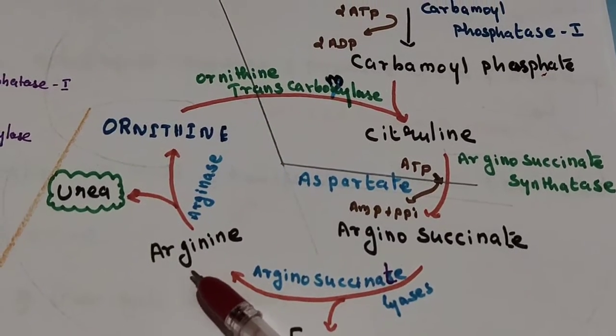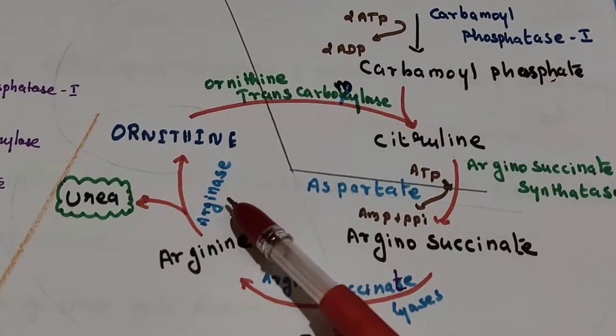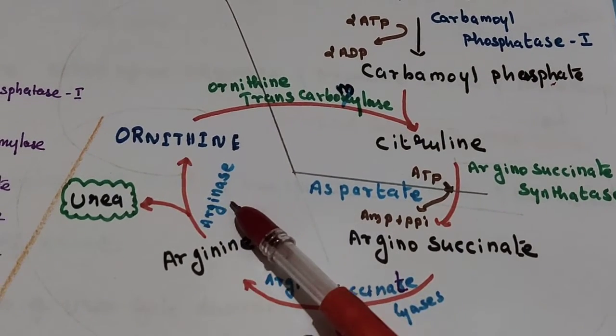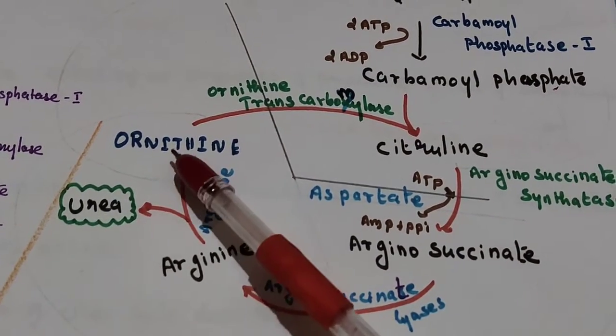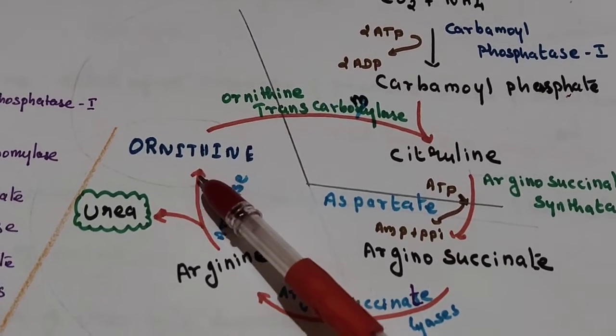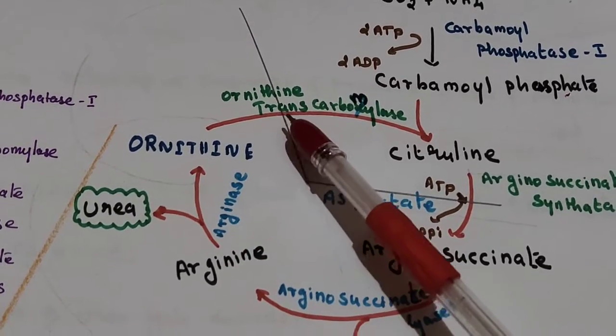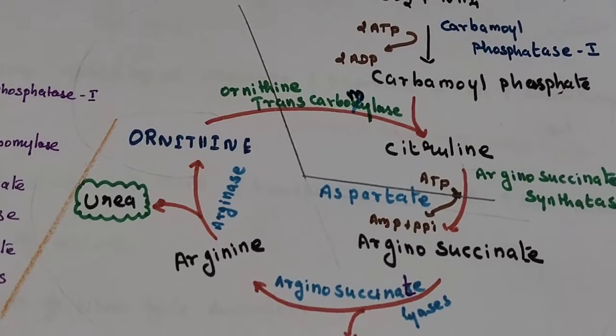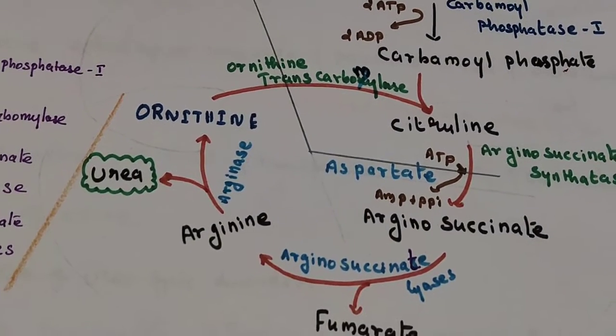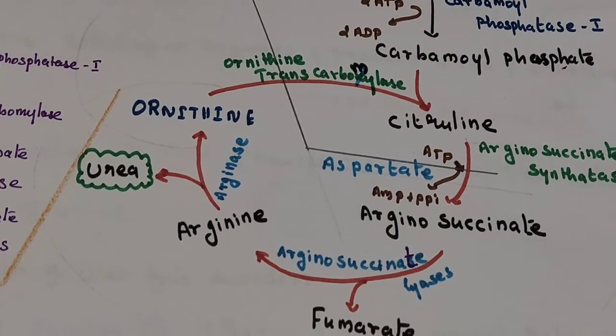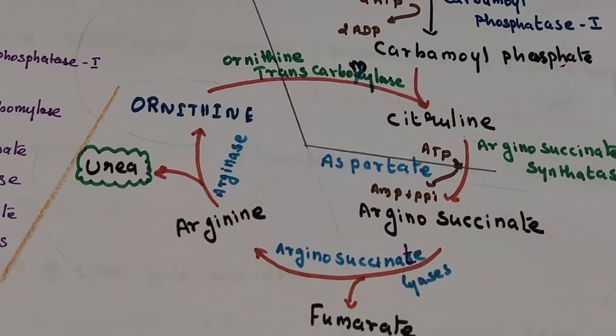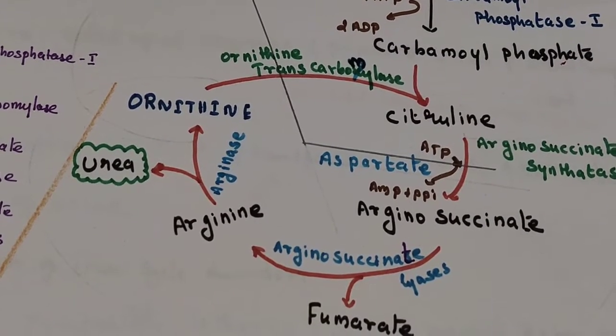This arginine is acted upon by the enzyme arginase. It produces two products, urea and ornithine. This ornithine is utilized back into the urea cycle, whereas urea is a soluble component, it dissolves into the blood and is transported to the kidney to be excreted in the form of urine.